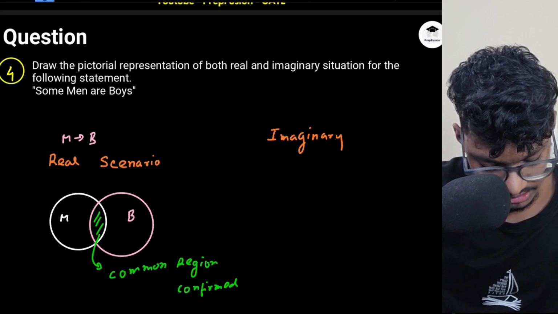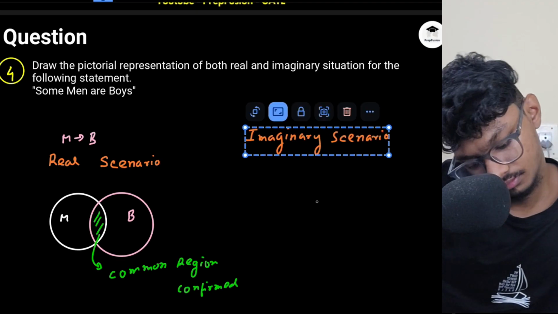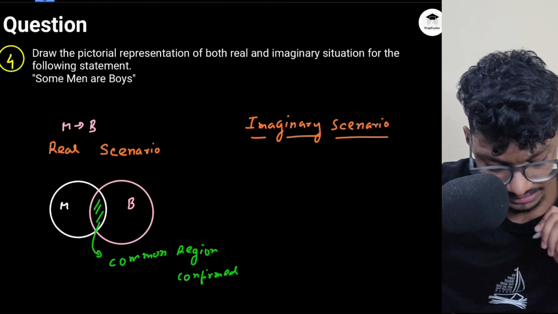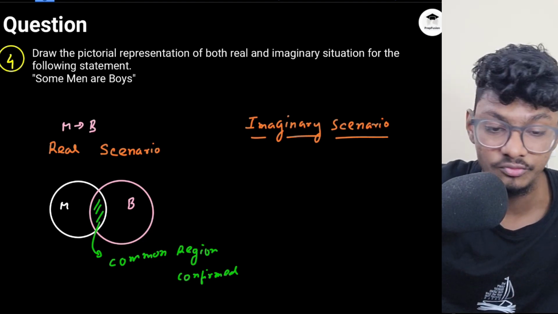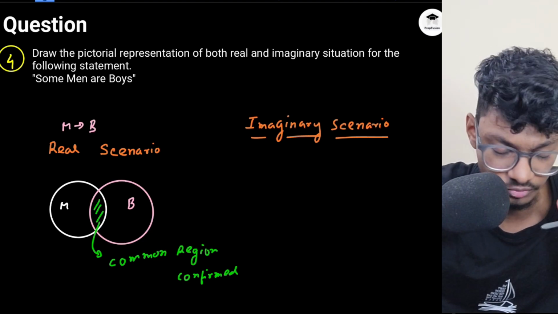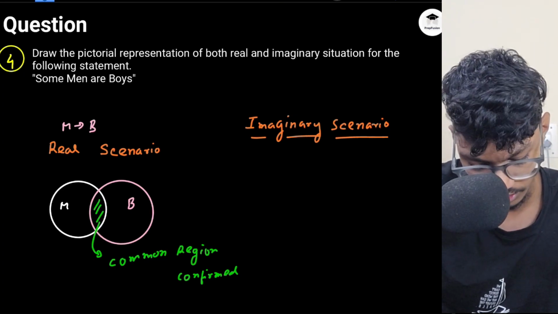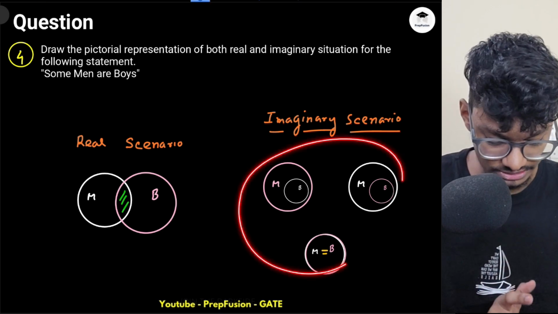What is the imaginary scenario? So the imaginary scenario is something like this: again I will draw the three figures and you tell me which one is a possible scenario and which one is not possible. Okay, so I hope you have understood which are possible cases and which are not.